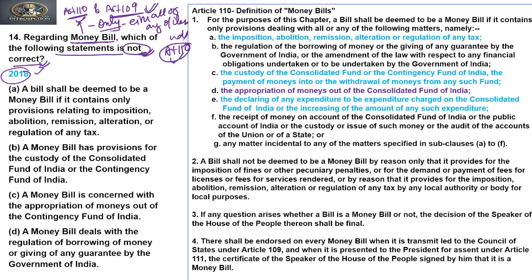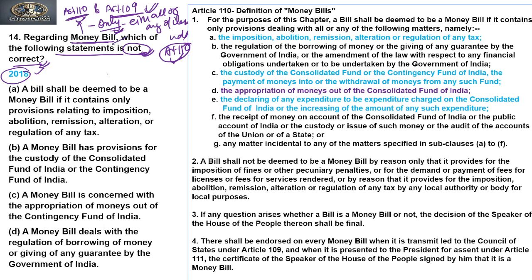So the bill should not contain any provisions other than those in Article 110. If a bill talks about any one of the provisions of Article 110, then also it will be a money bill. If it contains more than one, two, three or all the provisions, then also it can be considered a money bill. So this is the concept related to Article 110.